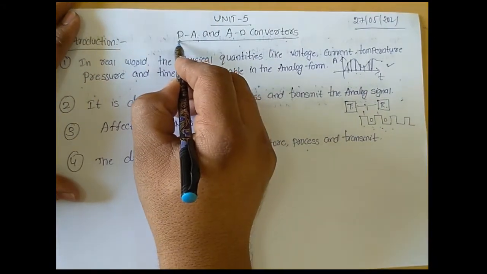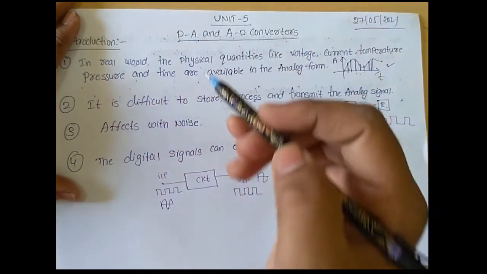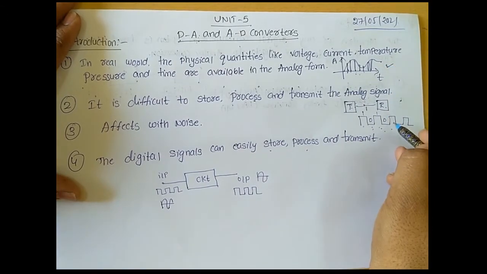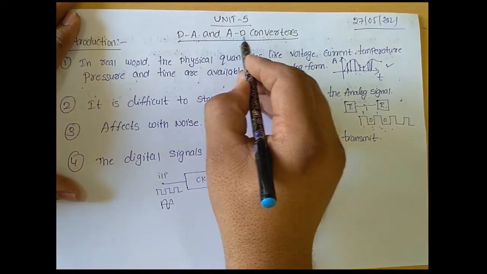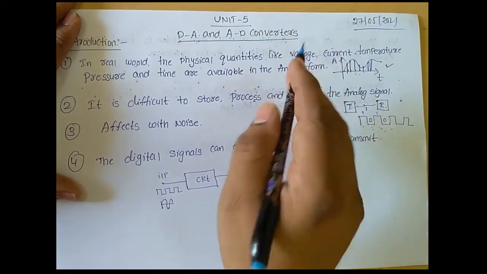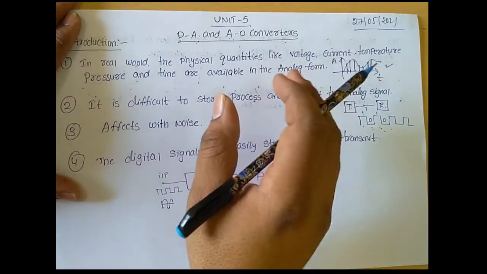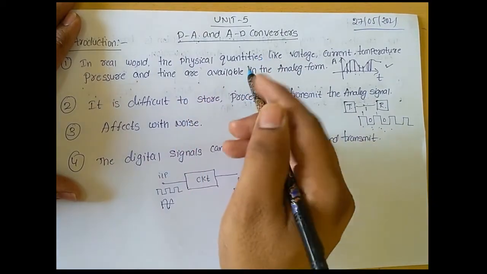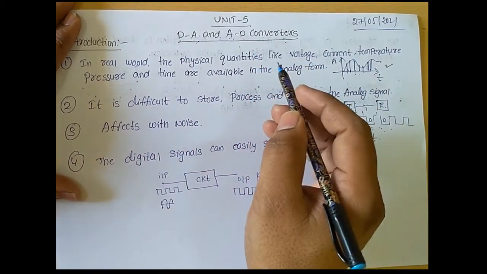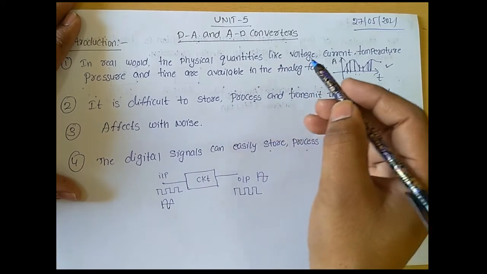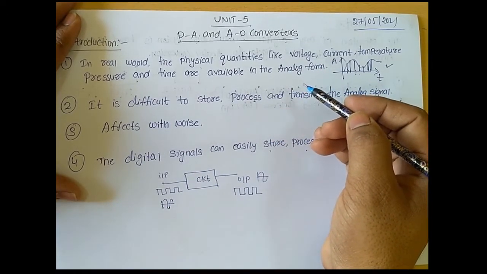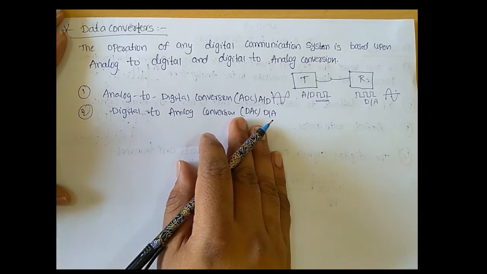We use a digital to analog converter, and if we want to convert analog signals to digital signals, we use analog to digital converters. So according to our convenience and our requirement, we use these converters to convert the signal from analog to digital and digital to analog form. Clear?